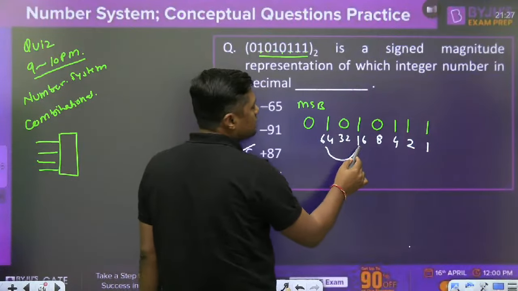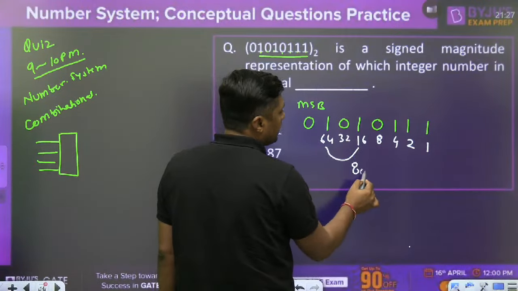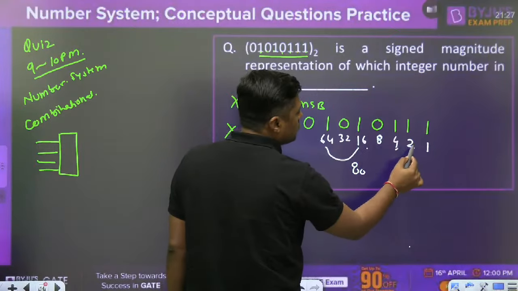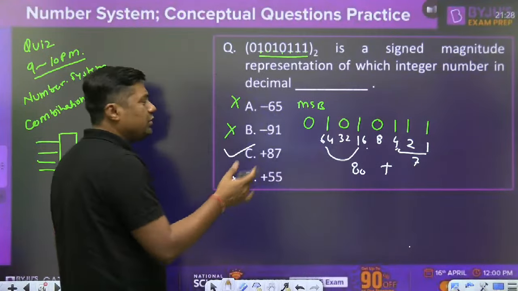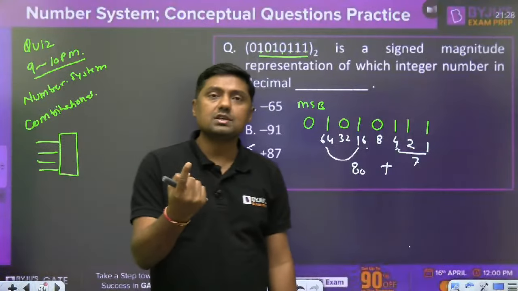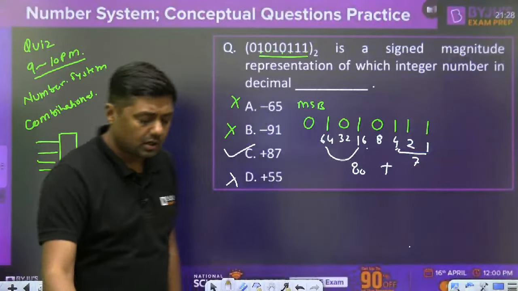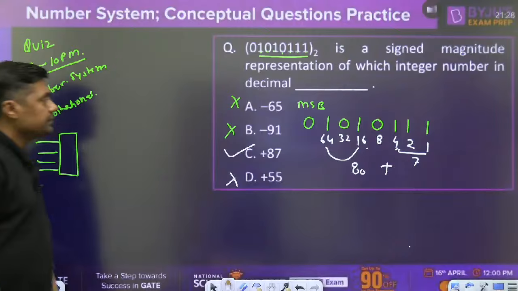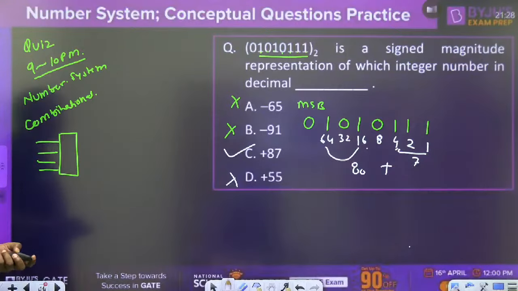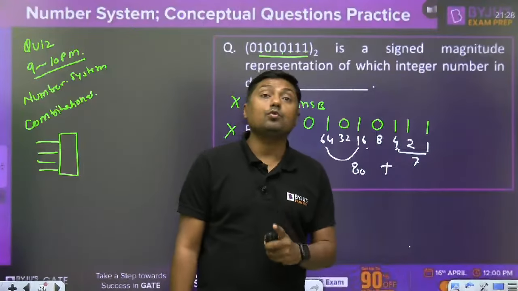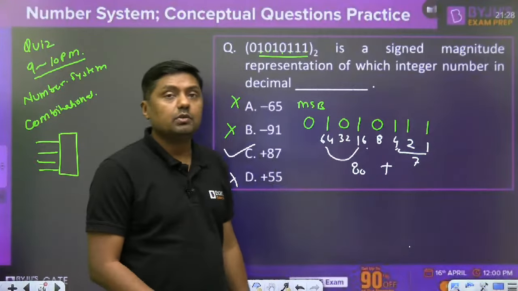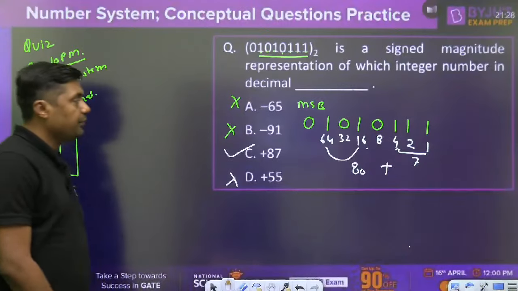Again you can check. 64 plus 16 is what? 80. 80 plus 4 plus 2 plus 1 is what? 7. 80 plus 7 is what? 87. But no need to check. It is an MCQ, one answer is correct. Directly you can give the answer for this question: 87. So sign magnitude means one bit, the MSB, will give you the sign, and the remaining bits will give you the magnitude. Okay.